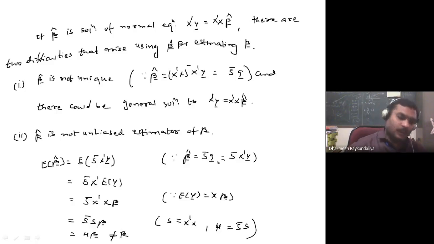So therefore beta cap is not an unbiased estimator for beta.